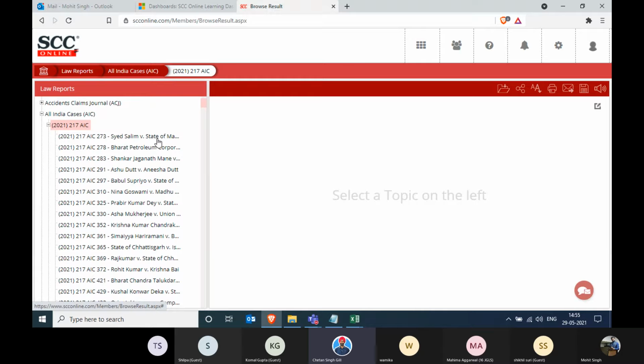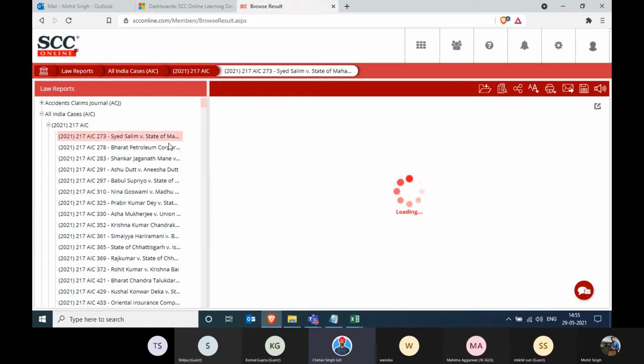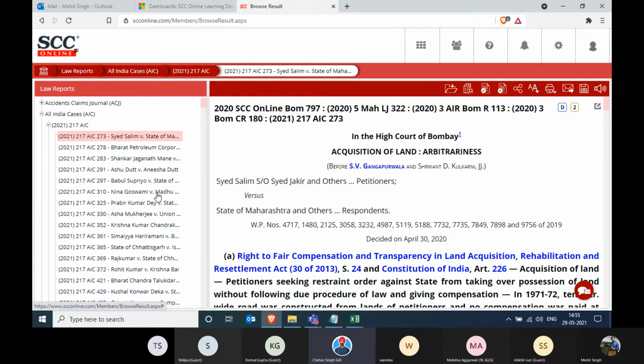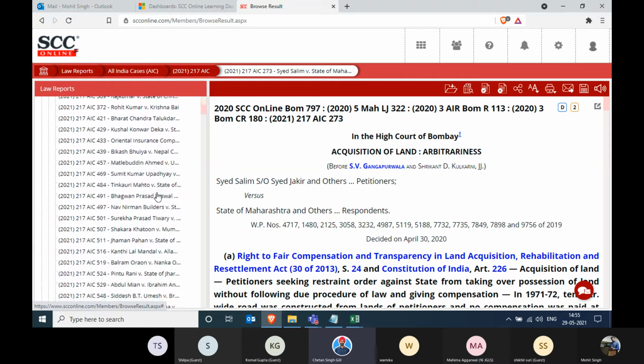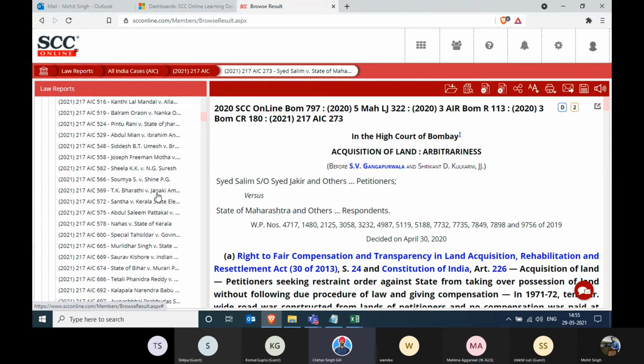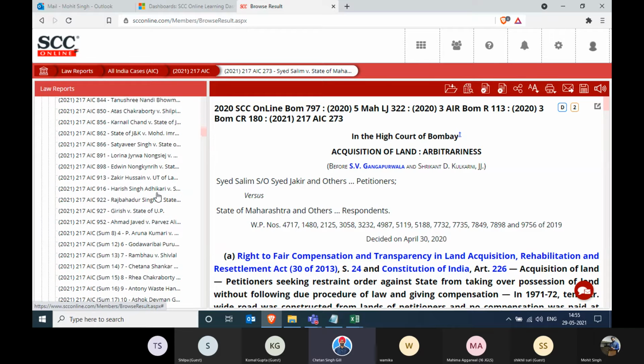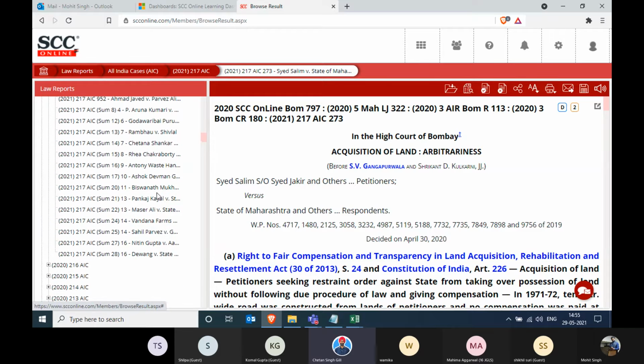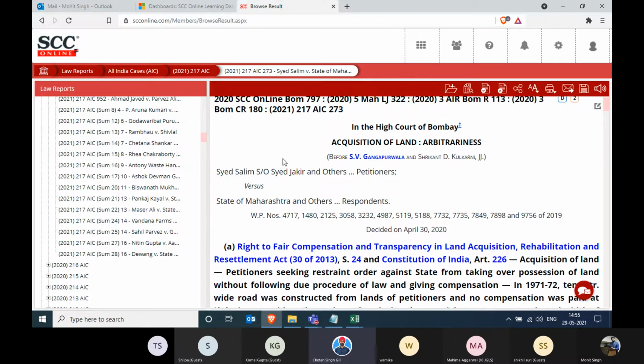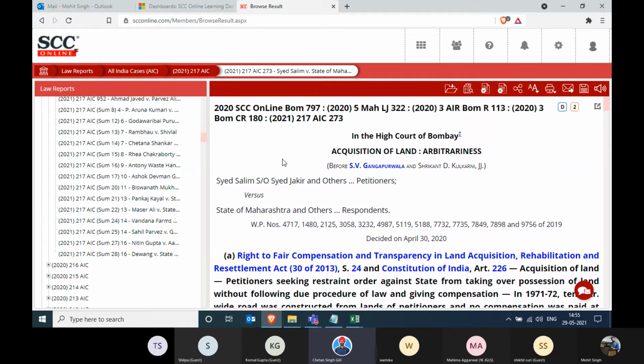Now, is this a complete index? No. Let me be very, very blunt on this part. This is not the complete index. These are those judgments that we have published and they have also published. And we have mapped them with the equivalent citation. Because any judgment which is not published by SCC Online and been published by AIR, assuming that we don't have an alliance with them, we don't have the original copy coming up from their end.